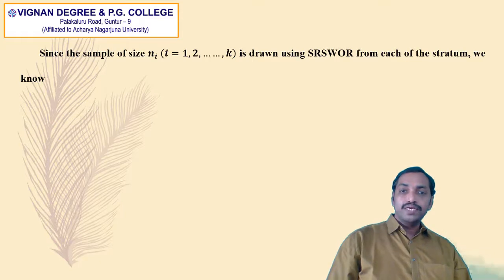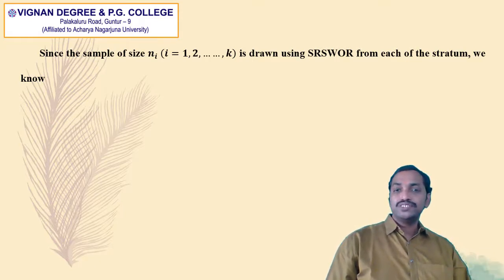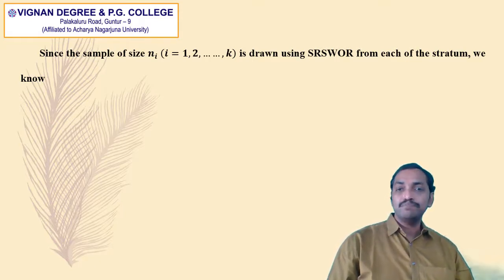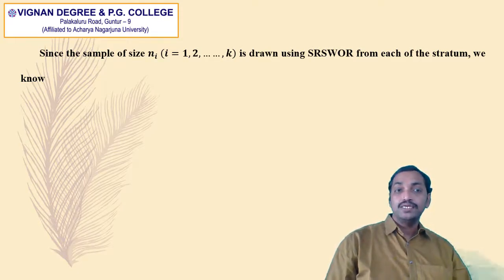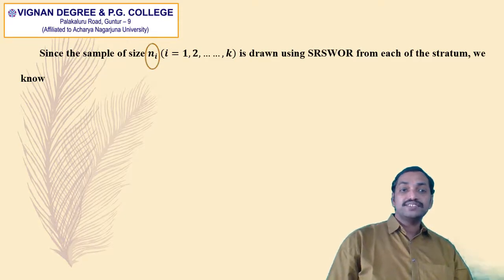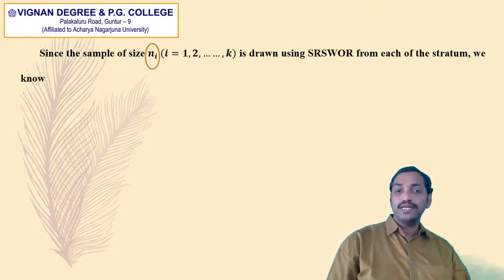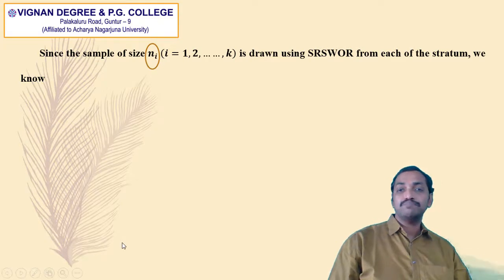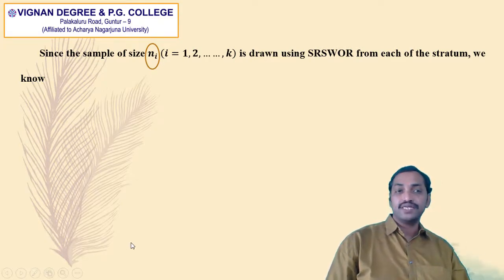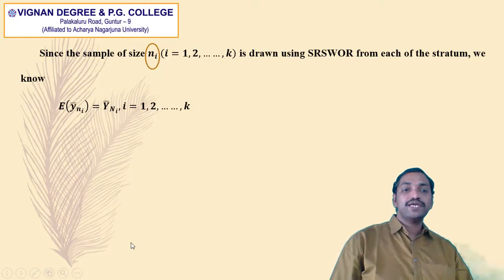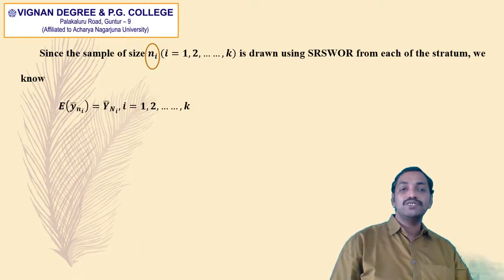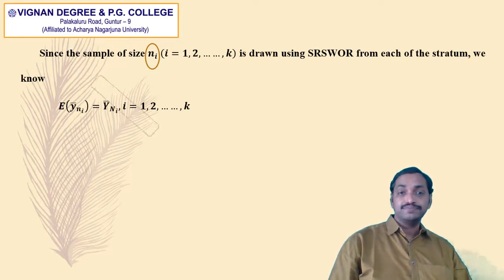But already in the previous unit, we saw that in simple random sampling without replacement, the sample mean is an unbiased estimator of the population mean. So, since the sample of size small ni is drawn using simple random sampling without replacement from each of the stratum, we know that expectation of small y i bar is equal to capital Y i bar. Because in simple random sampling without replacement, the sample mean is an unbiased estimator of the population mean.